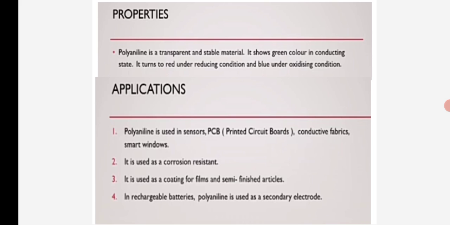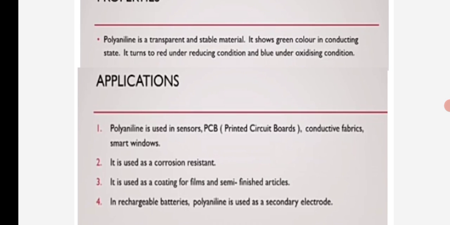And applications of polyaniline. Polyaniline is used in sensors, PCB printed circuit boards, conductive fabrics, smart windows, and as a corrosion resistant. It is used as a coating for films and semi-finished articles and in rechargeable batteries. Polyaniline is used as a secondary electrode.